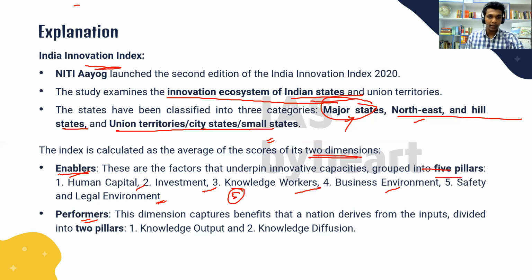Enabler means enabler for innovation. In performer, we have knowledge output and knowledge diffusion. This dimension captures how a nation benefits from this innovation. So it has 2 pillars, which are knowledge output and knowledge diffusion.